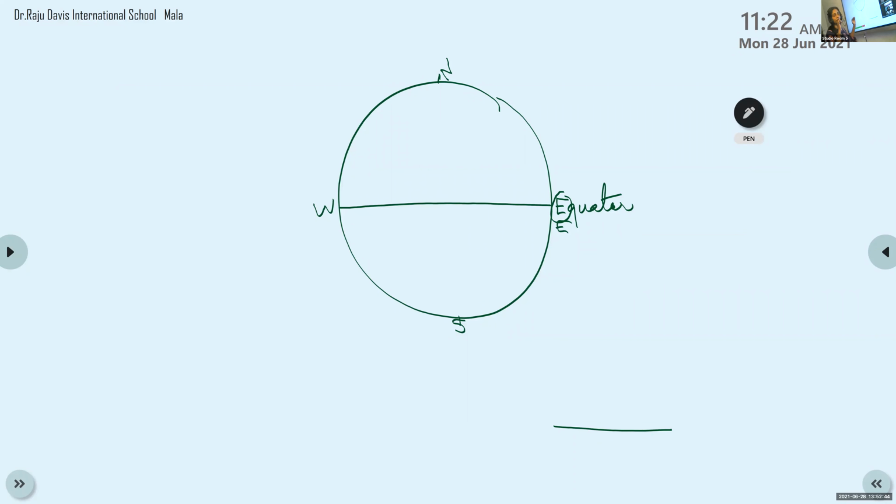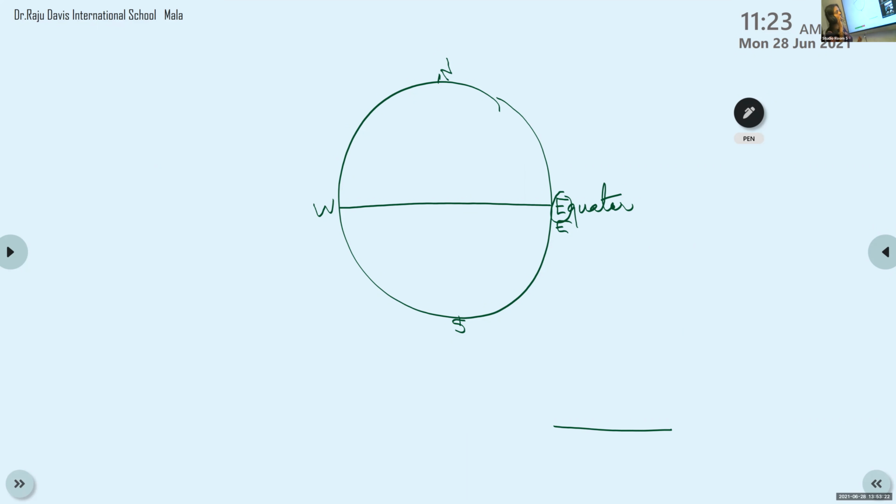So the latitudes, listen to me children, are imaginary horizontal lines. We are drawing many lines on the globe. The horizontal lines, or parallel lines, are known as latitudes. Is it clear to you? Yes, ma'am. The equator is an important latitude.